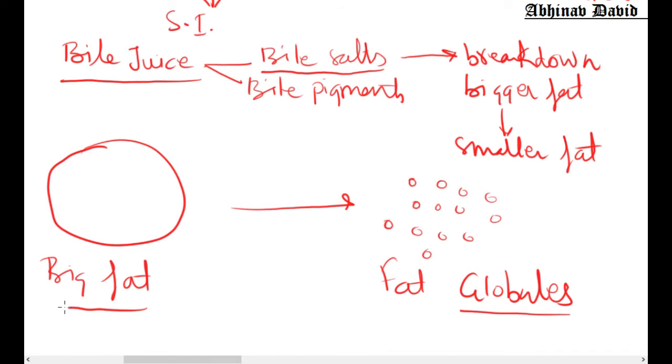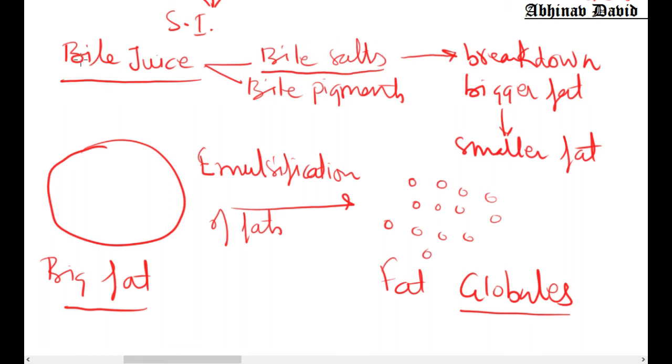This is just like you take a big paper and then tear it into smaller bits of paper. So these fat globules represent smaller bits of paper and this a big sheet of paper, and this process is called emulsification of fats. Emulsification of fats means big fat is changed into smaller fat globules. This is done by the bile salts.